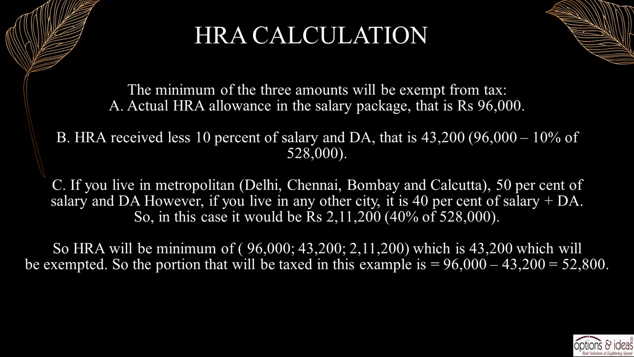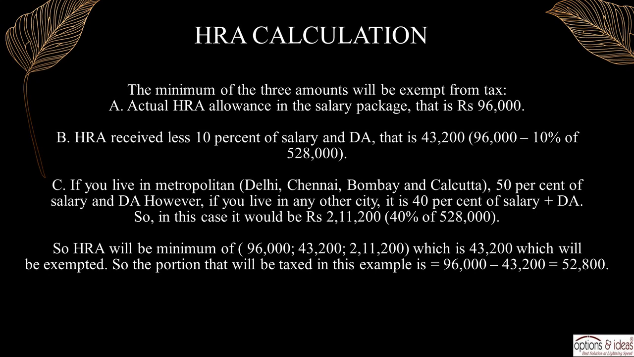HRA calculation. The minimum of the 3 amounts will be exempt from tax. A: actual HRA allowance in the salary package, that is 96,000 rupees. B: HRA received less 10% of salary and DA, that is 43,200, which is 96,000 minus 10% of 528,000. C: if you live in a metropolitan city, Delhi, Chennai, Bombay and Calcutta, 50% of salary and DA. However, if you live in any other city, it is 40% of salary plus DA. So in this case it would be 211,200 rupees, 40% of 528,000.